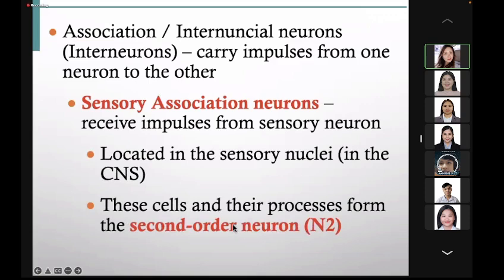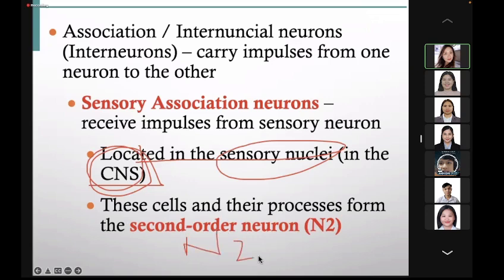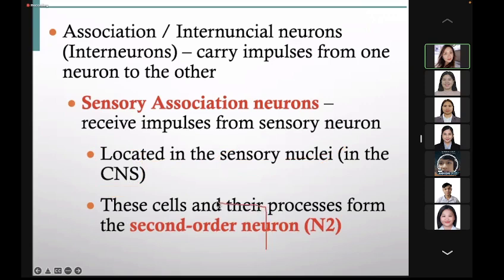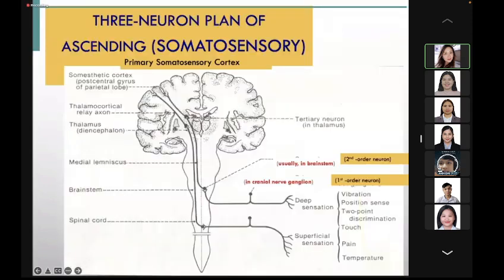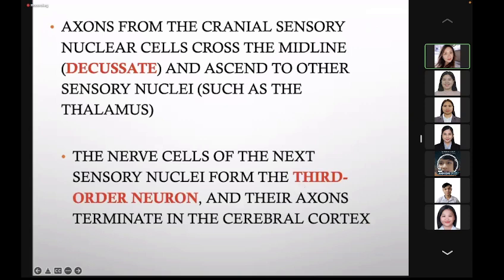The second order neurons are the sensory nuclei located within the central nervous system. This second order neuron will go up. They will decussate on the opposite side of the brainstem, going up to the thalamus and the cerebral cortex. I will show you a picture. And these are our third order neurons.